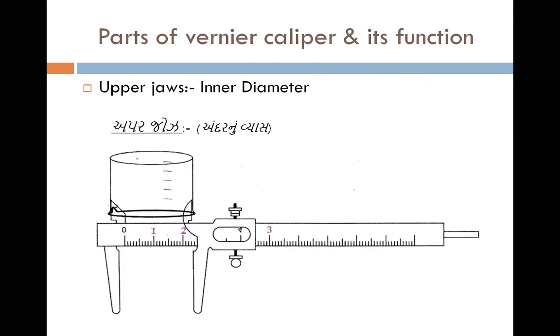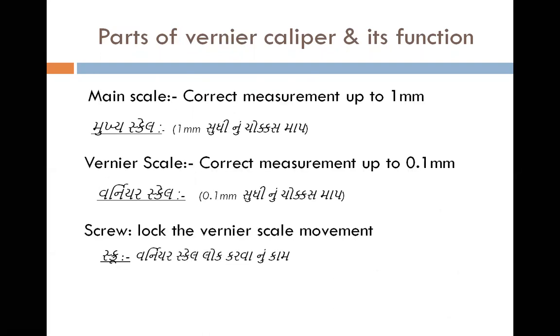હમણાં હું બોલ્યો તો ને. What are the upper jaws? Okay, it measures the inner diameter. અંદરનું વ્યાસ માપી શકે છે. You can see it on the screen. What are the other parts? Okay, it's having a main scale, there is a vernier scale and there is a screw. મુખ્ય સ્કેલ હોય છે, વર્નિયર સ્કેલ છે અને સ્ક્રૂ છે.